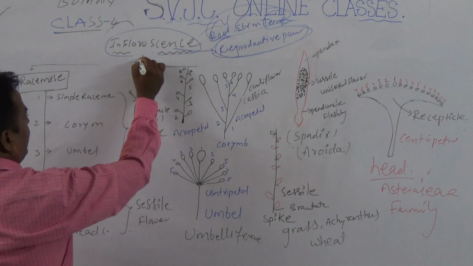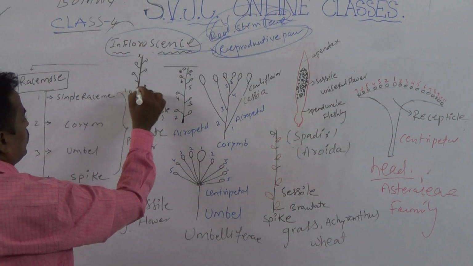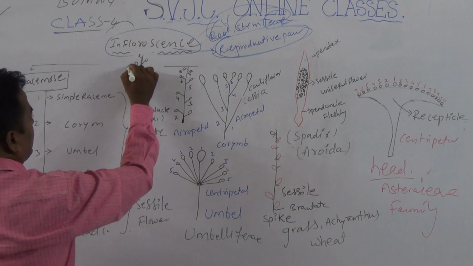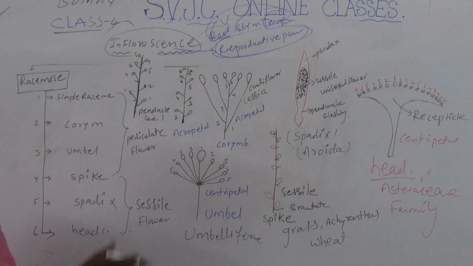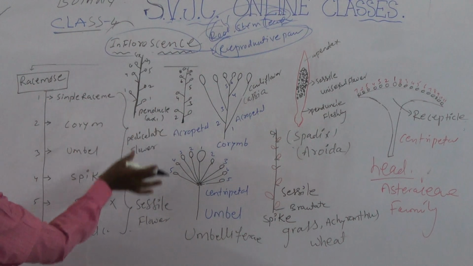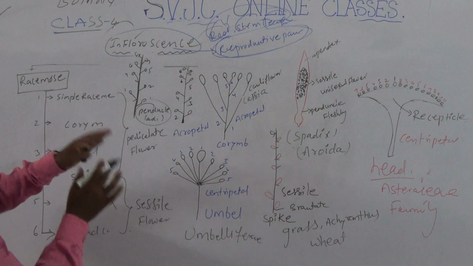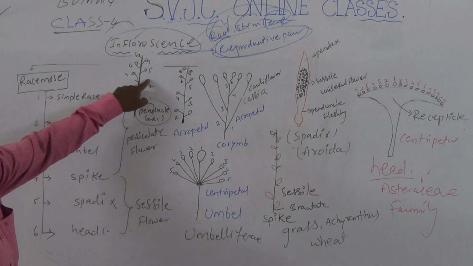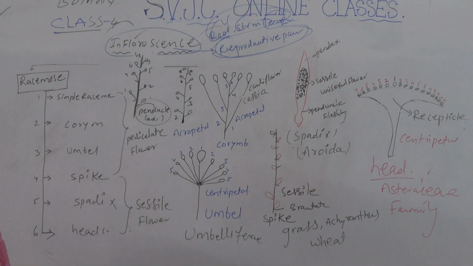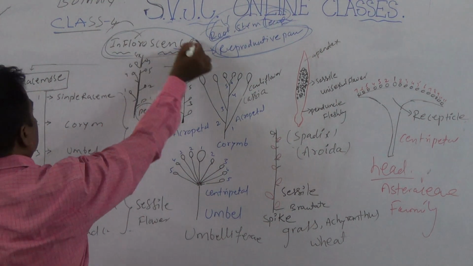So, the mode of arrangement of flowers: 1, 2, 3, 4, 5, 6, 7, 8 flowers, how they are arranged on the axis, that is inflorescence. How the flowers are arranged on one axis is known as inflorescence. So the mode of arrangement of flowers on the floral axis is called inflorescence.